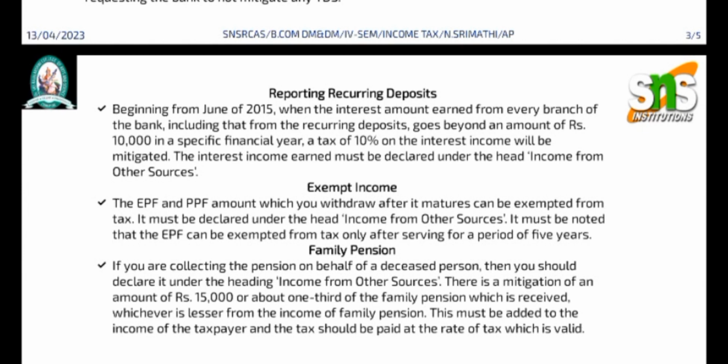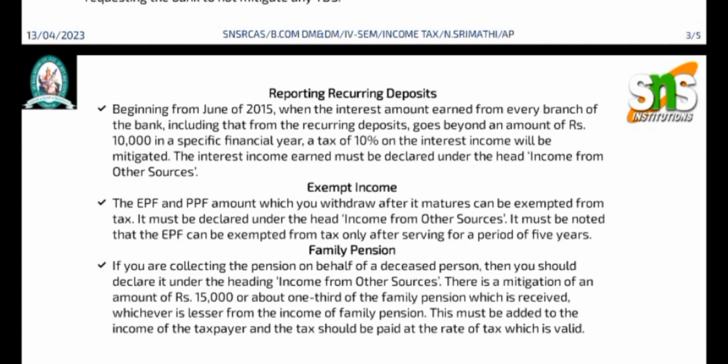Recurring deposits: when the interest amount earned from every branch of the bank, including that from the recurring deposit, goes beyond the amount of rupees 10,000 in a specific financial year, tax of 10% on the interest income will be deducted. The interest income earned must be declared under the head income from other sources.